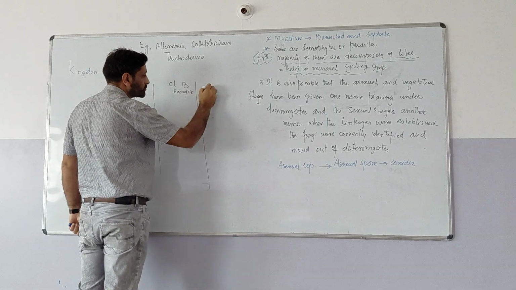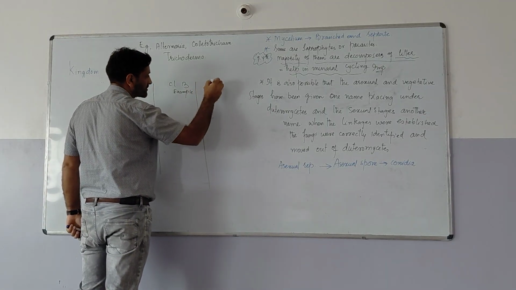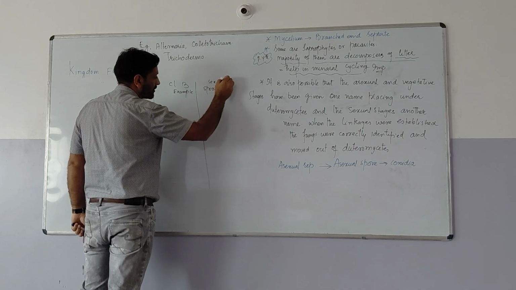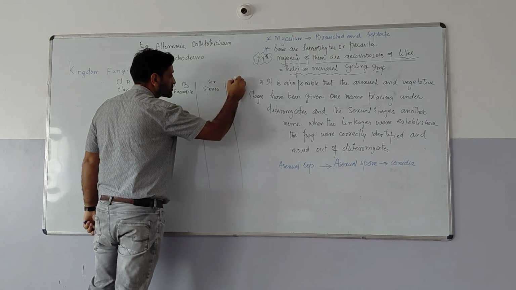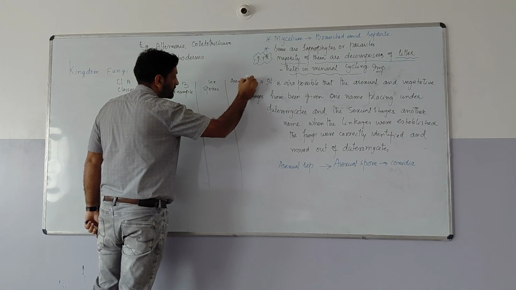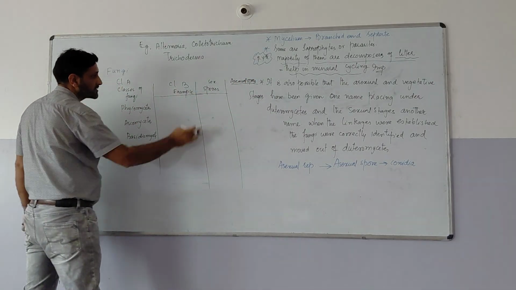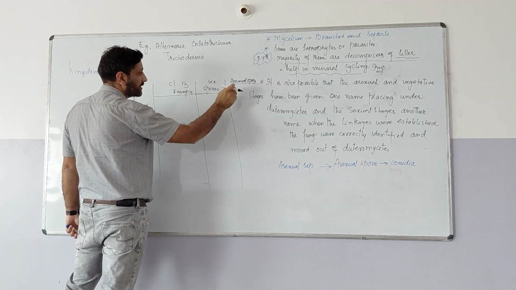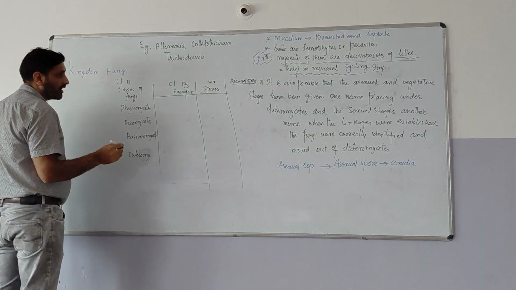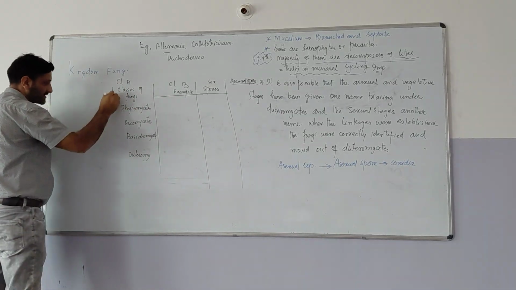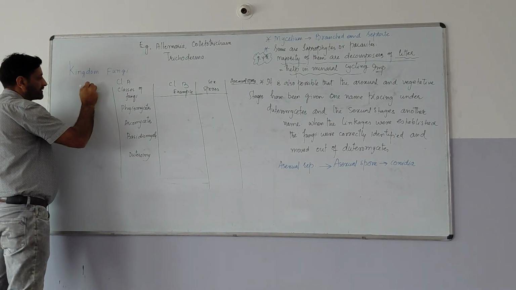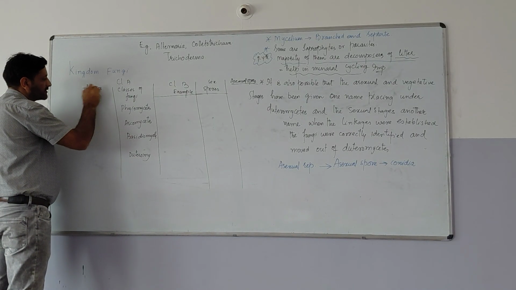Here will be the sexual spores formed, and here the asexual spores formed. So you just make the table: examples, sexual spores formed, asexual spores formed, also the diseases.